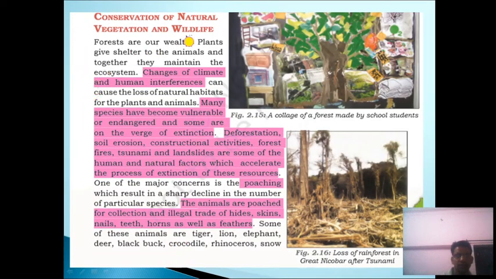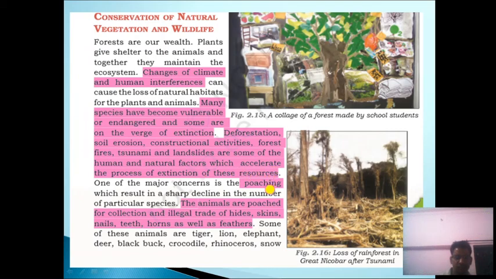Next is conservation of the natural vegetation and wildlife. Forests are our wealth, and plants give shelter to animals, and together they maintain the ecosystem. Change of climate and human interference can cause loss of natural habitats for plants and animals. So many species have become vulnerable or endangered, and some are on the verge of extinction. Deforestation, soil erosion, construction activities, forest fire, tsunami, and landslides are some of the human and natural factors which accelerate the process of extinction of these resources.